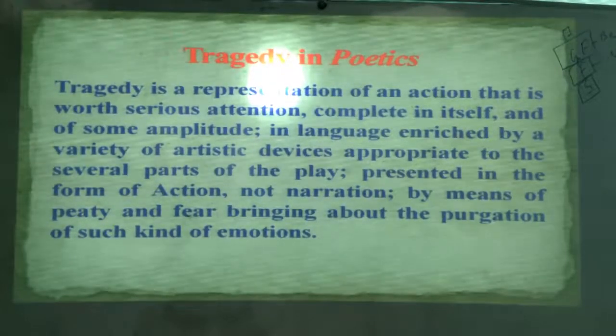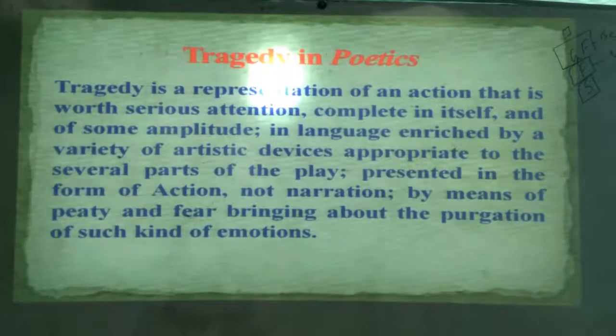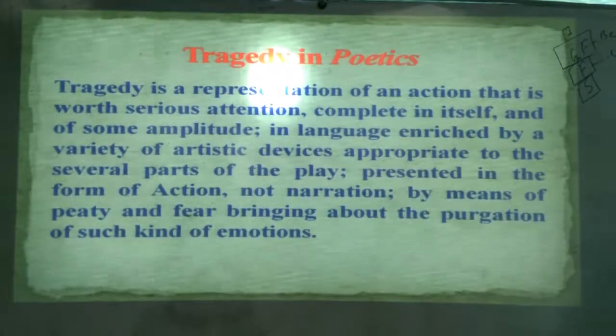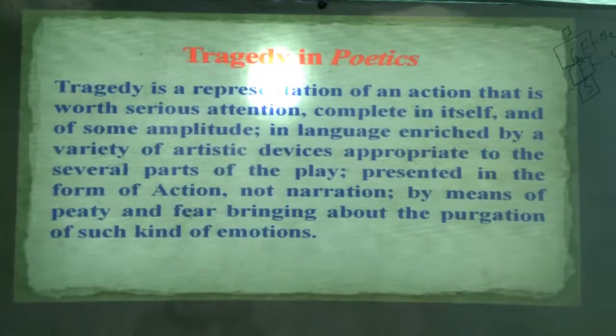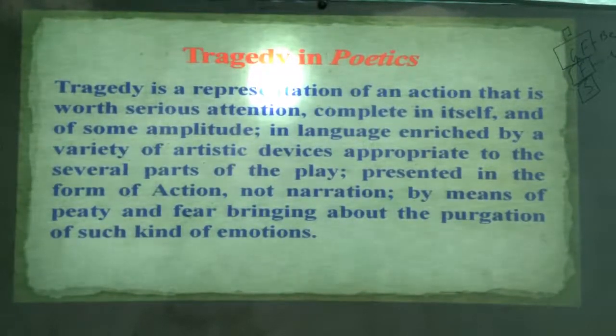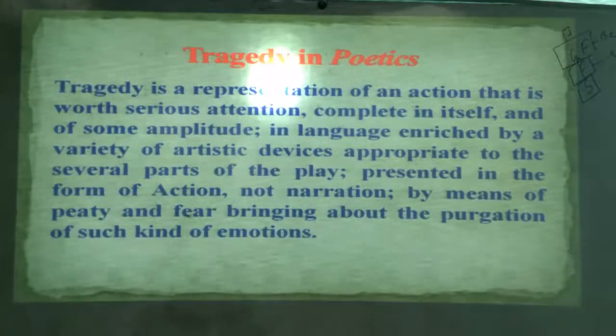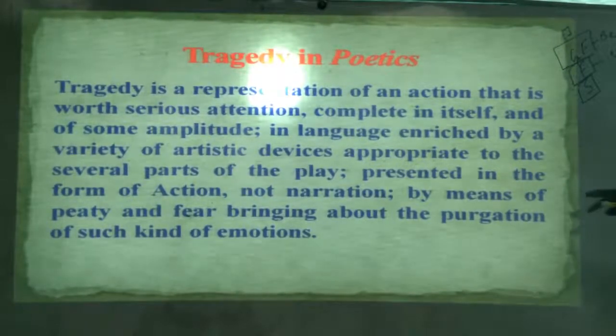Second, I have already mentioned that very second part. If you read, then presented in the form of action. Presented in the form of action. So in chapter 3, manner of poetic imitations, Aristotle says how many ways we can present something. There are 2 ways. One is narration, another is action. The tragedy must be presented in action. It is given in the definition as well.